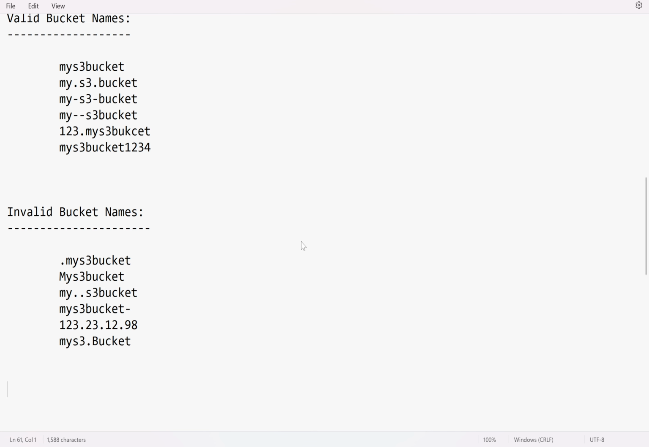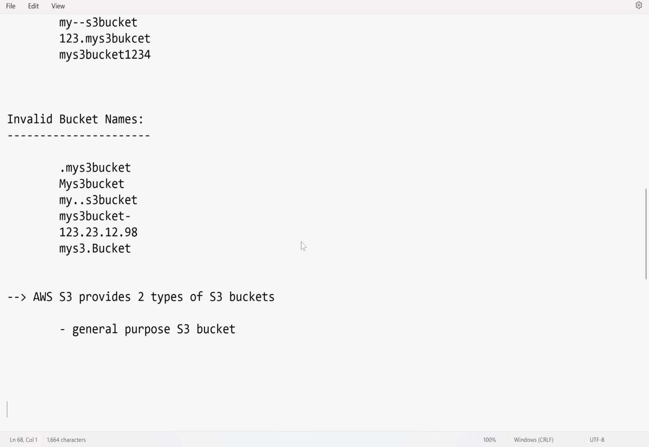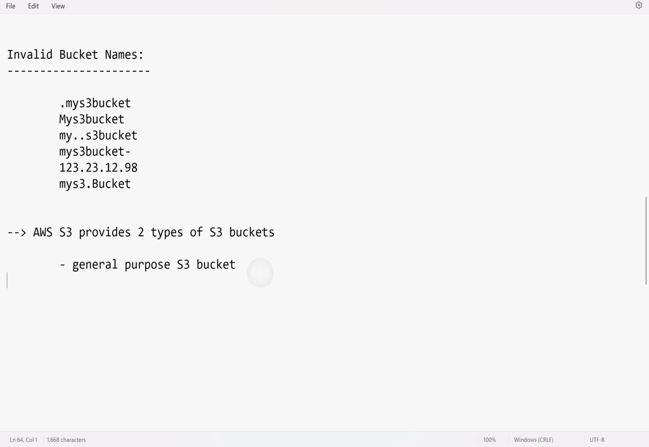And recently, Amazon introduced two types of S3 buckets. But in real time, we only use one type of bucket because it has a lot of features. Let me list them out. AWS S3 provides two types of S3 buckets. One is the general purpose S3 bucket, and the second one is the directory bucket.